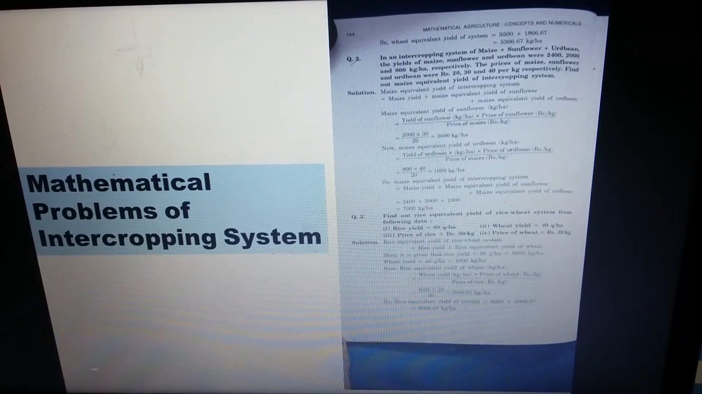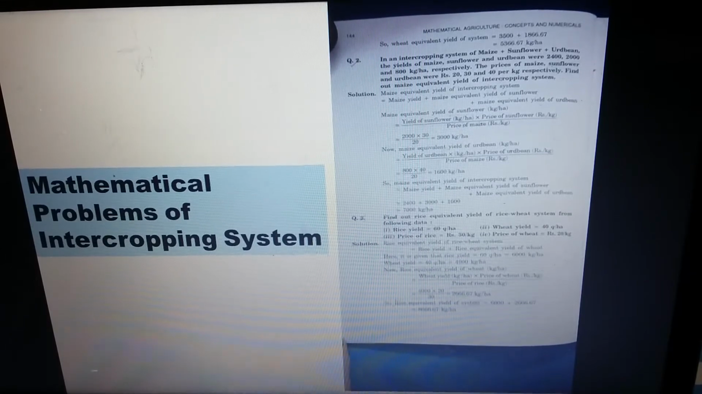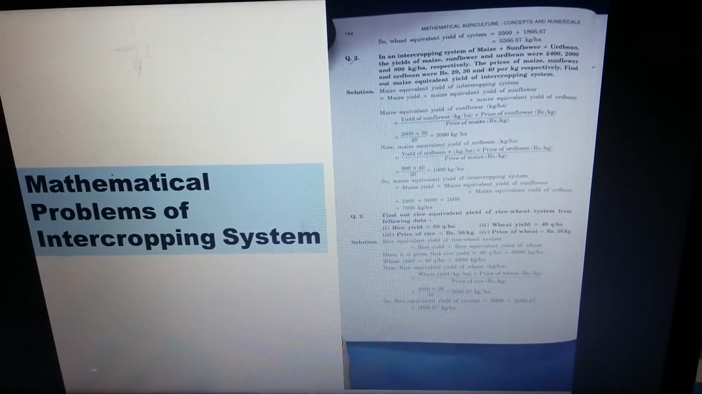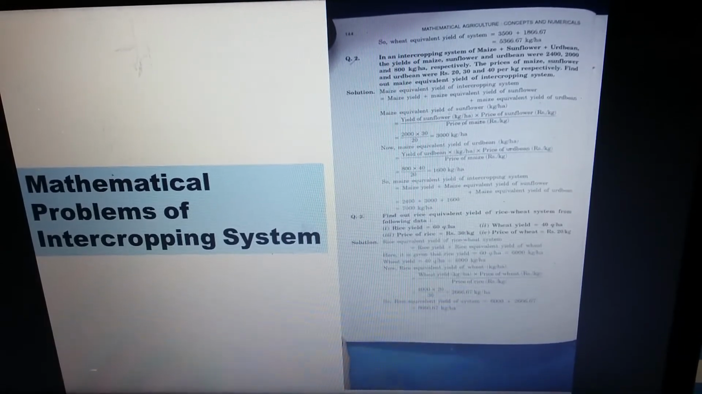For the rice equivalent yield of rice wheat cropping system, you have to calculate the rice equivalent yield of wheat. That means 4000 into the price of wheat, that is 20, divided by the price of rice, that is 30. So we will get the answer 2666.67 kg per hectare.